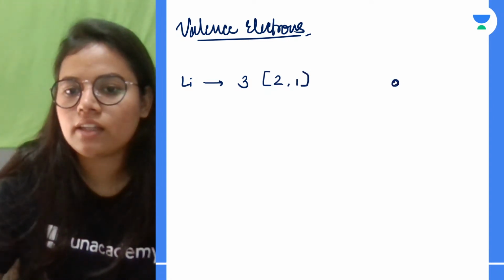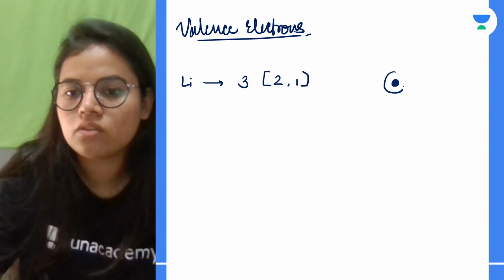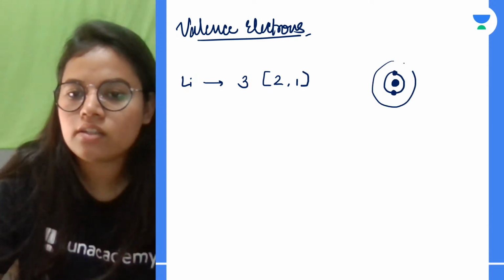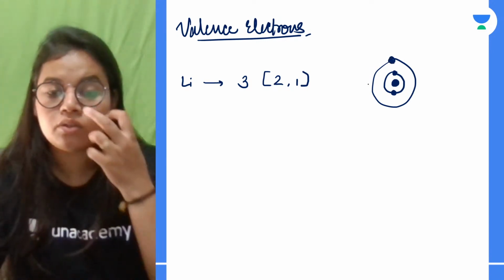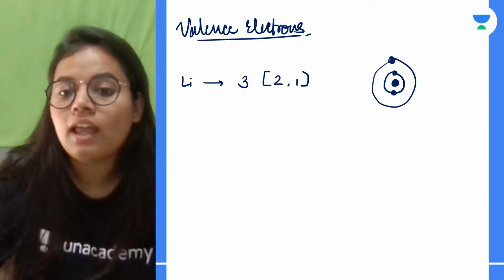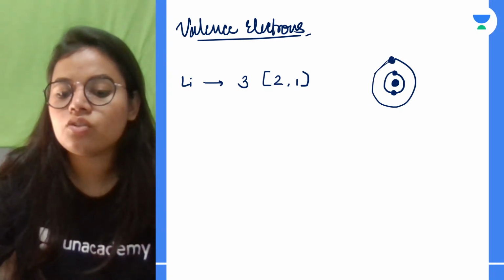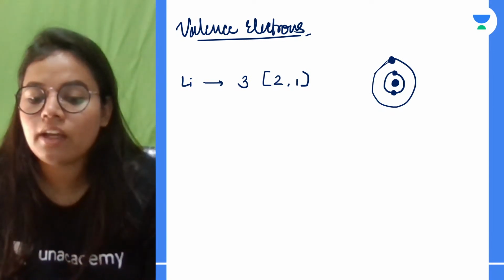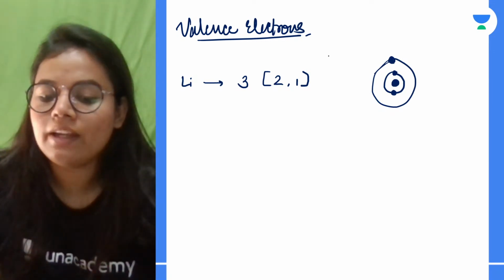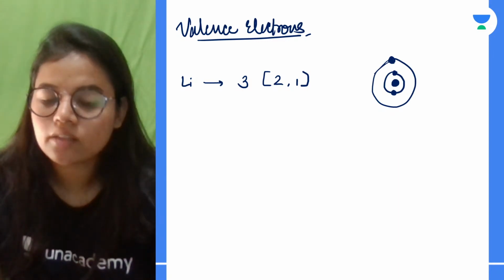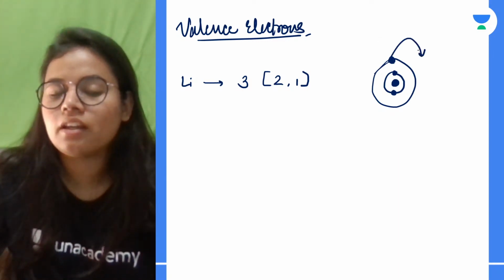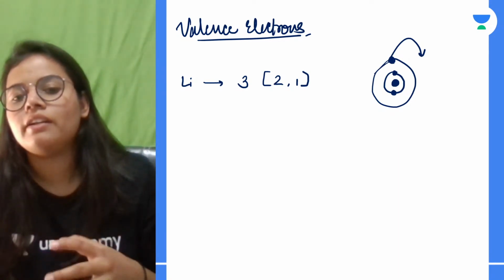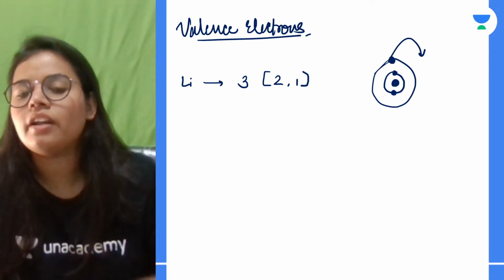Since the first shell can accommodate a maximum of 2 electrons, here we have 2 electrons, and in the second shell we will have 1 electron, right? Now the last shell is where electrons can be gained, donated or shared. So they are known as the valence electrons, correct? And when it is donated, gained or shared, we get the valency.